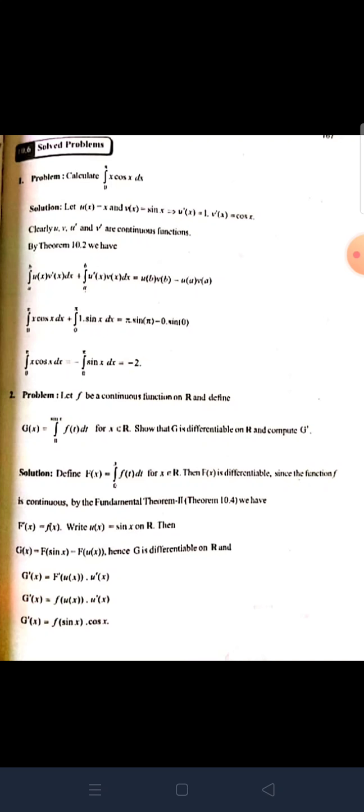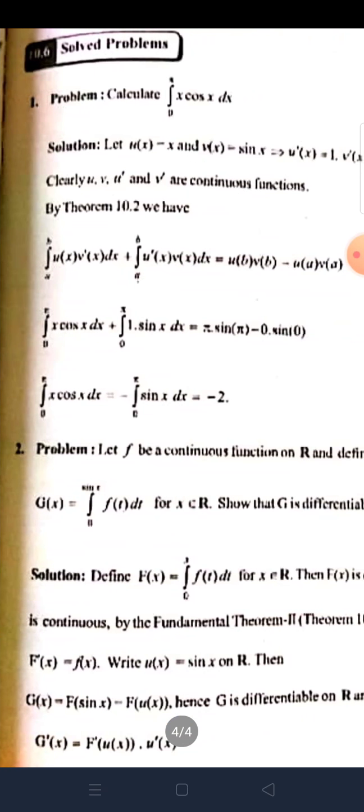Calculate the integral from 0 to 5 of x cos x dx.